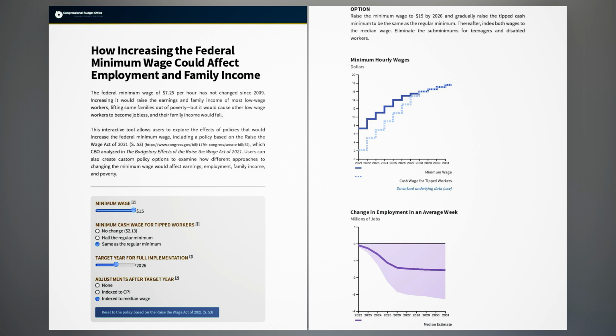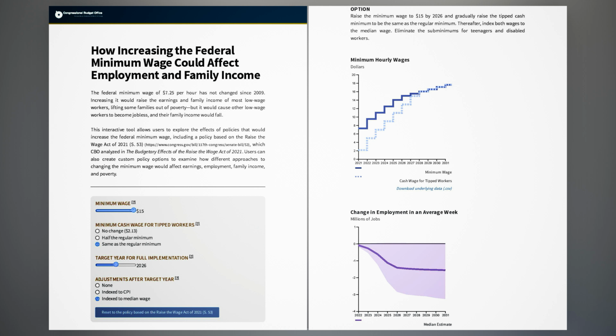This interactive tool allows users to explore the effects of policies that would increase the federal minimum wage, including a policy based on the Raise the Wage Act of 2021, S. 53, which CBO analyzed in the Budgetary Effects of the Raise the Wage Act of 2021. Users can also create custom policy options to examine how different approaches to changing the minimum wage would affect earnings, employment, family income, and poverty.